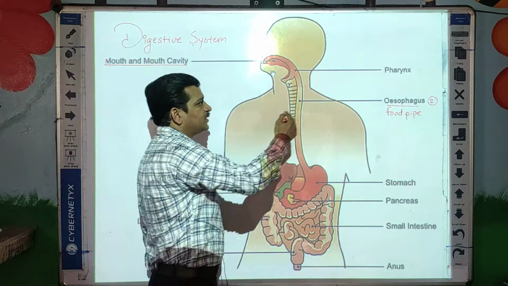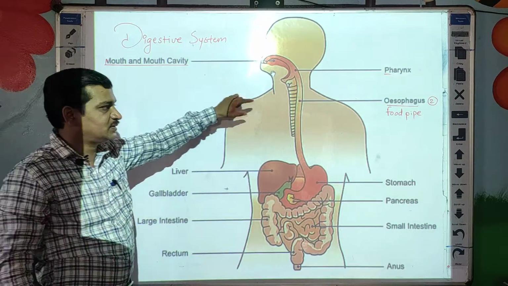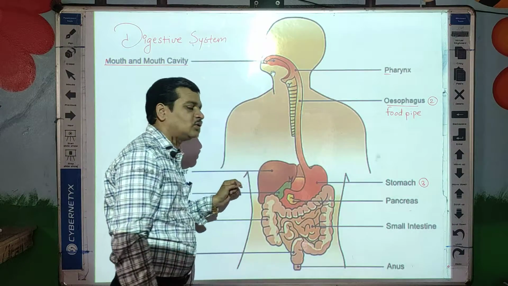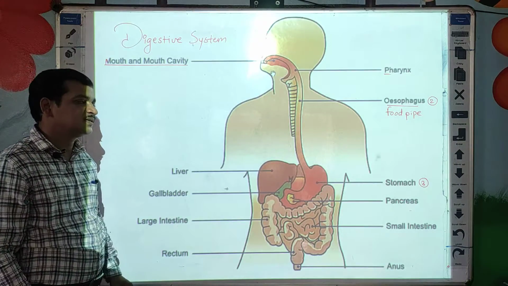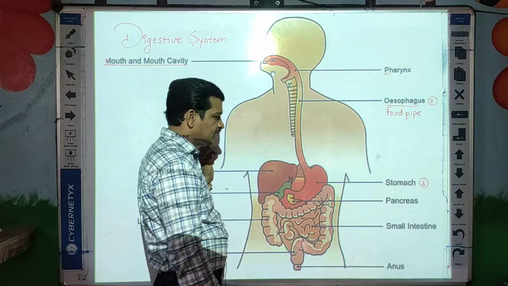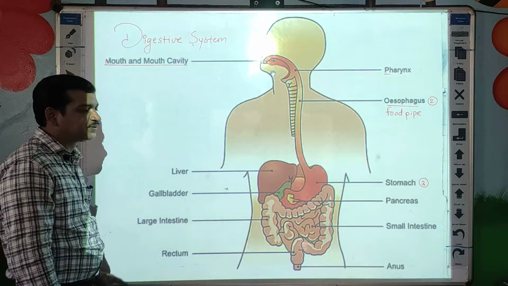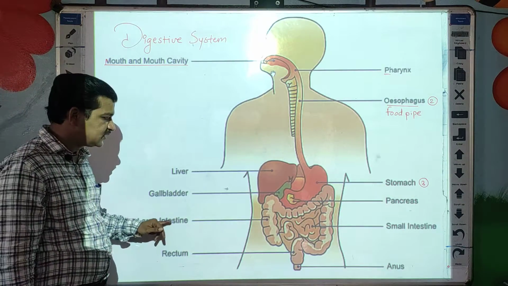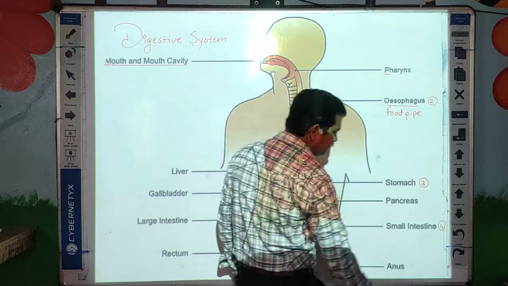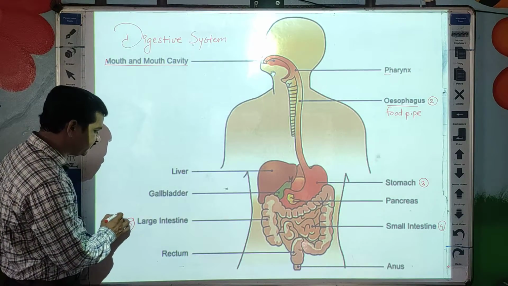Pharynx. Okay, this part, as you can see, is the pharynx. First part mouth, second esophagus. Third part, stomach, a bag-like structure, that is called the stomach. Then after the stomach, the intestine. Two kinds of intestines are there. The first one is the small intestine, that is the fourth part, and then the large intestine, this is the fifth one.